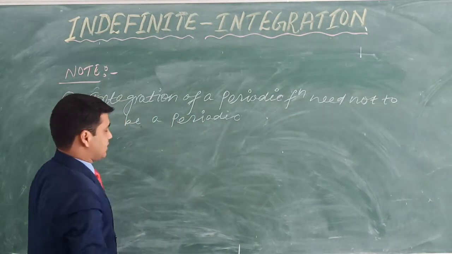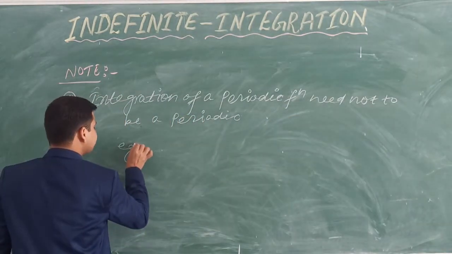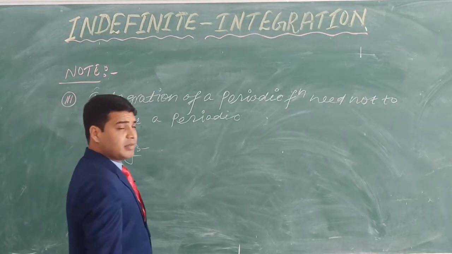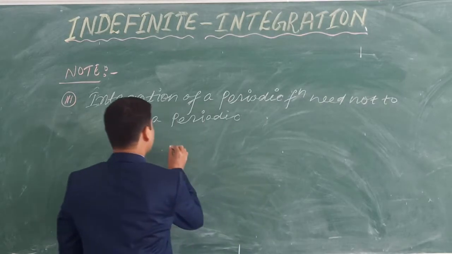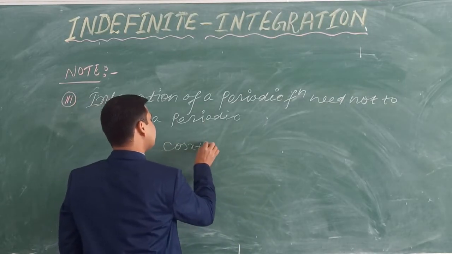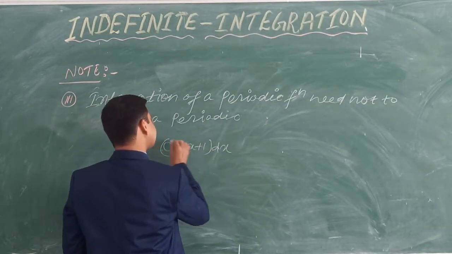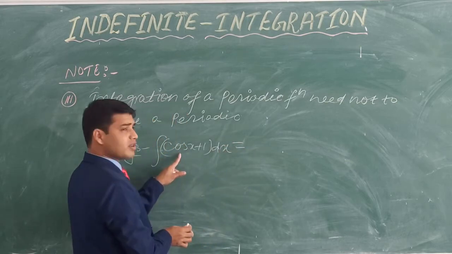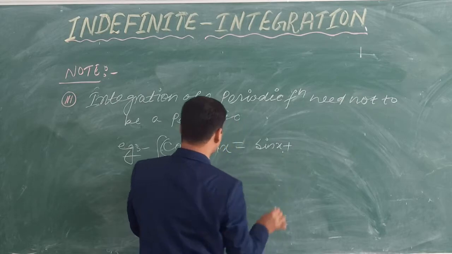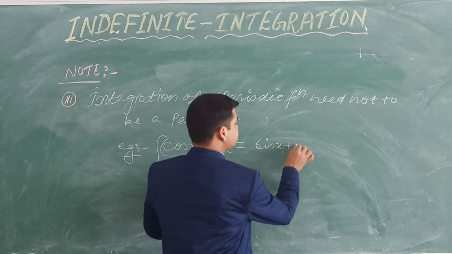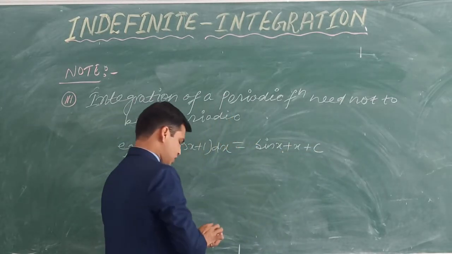What is the meaning of this? See this here, I am going to take an example. Tell me, what is the integration of cos x plus 1, cos x plus 1 dx? We know that the integration of cos x is sin x, plus what is the integration of 1? x, plus c.